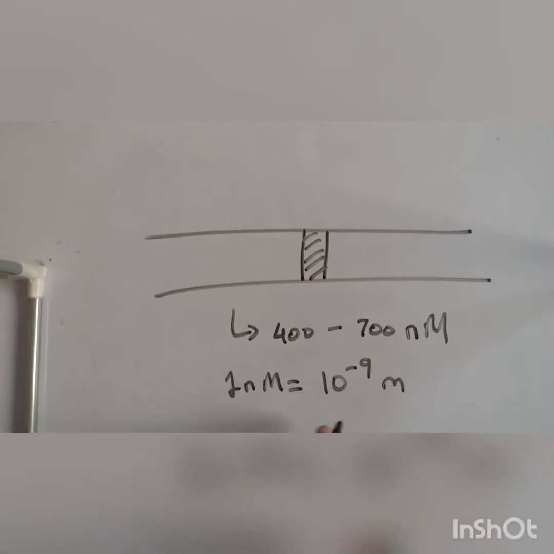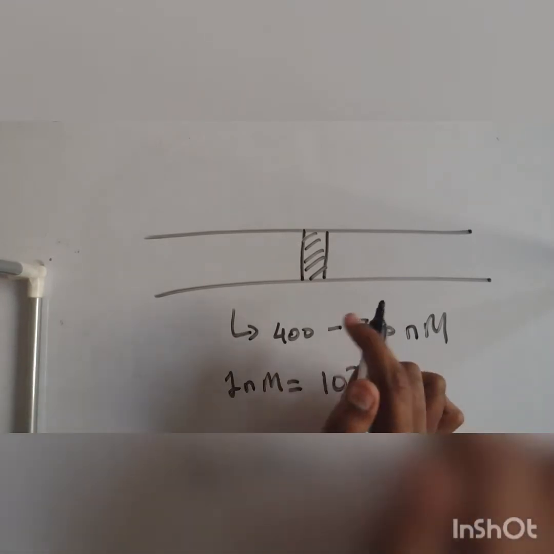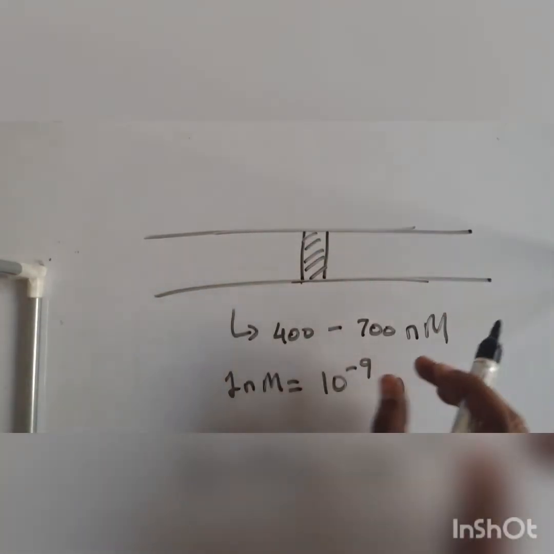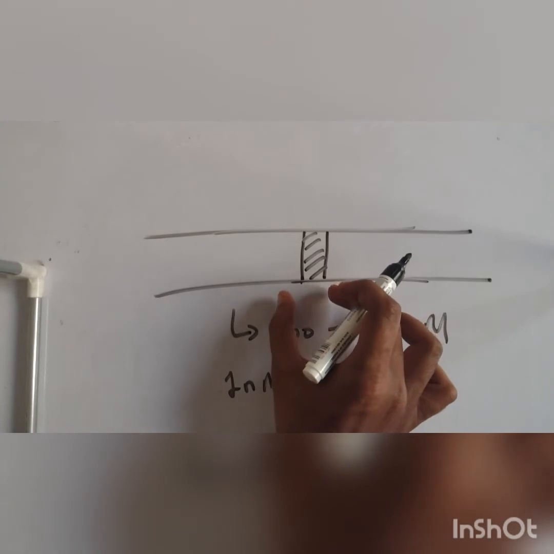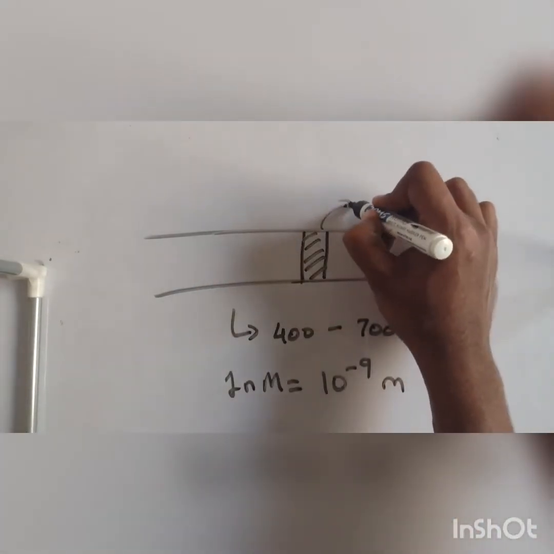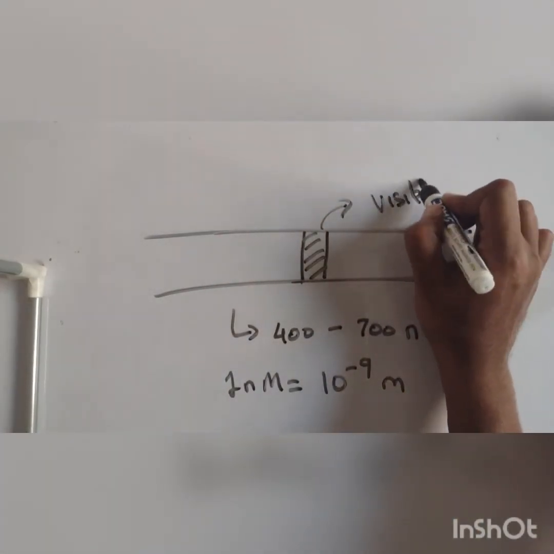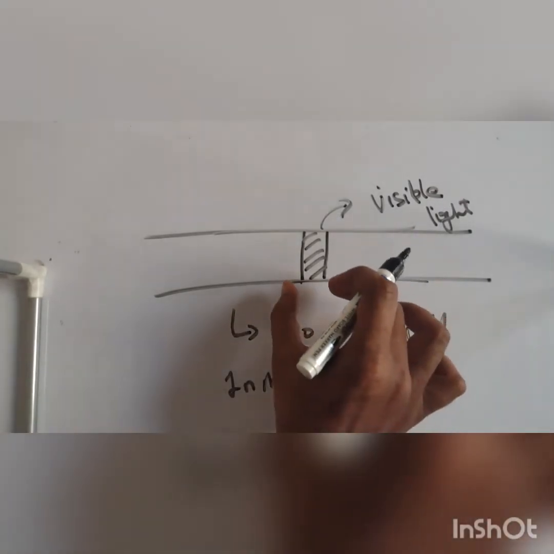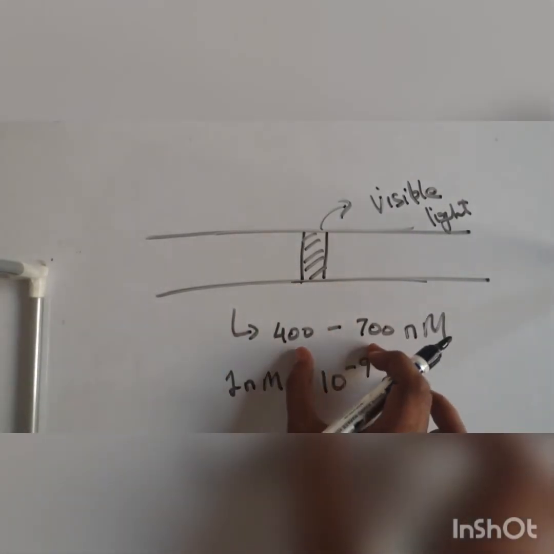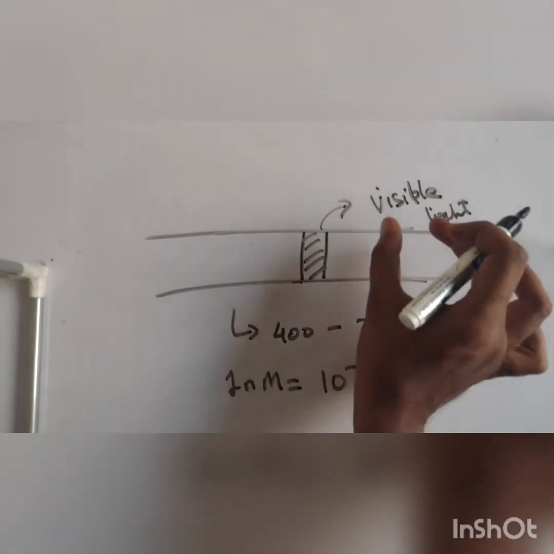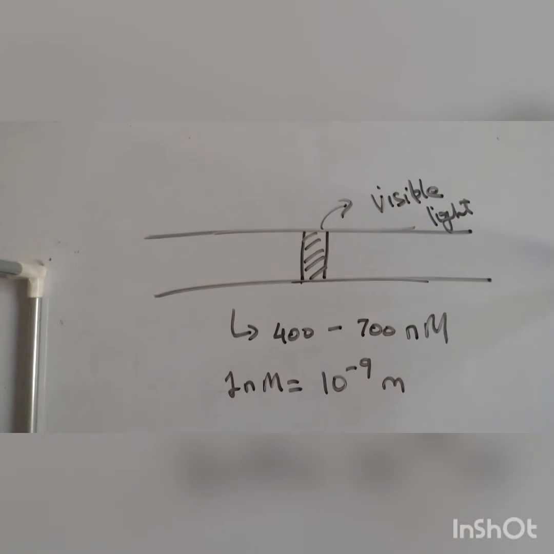Now understand, 1 nanometer is equivalent to 10 raised to minus 9 meter. Okay, are you following it? See how small it is. So in the electromagnetic spectrum band, out of the whole light, we can see only a small bit of light. Our human eye can detect only a small bit of light. That is known as visible light. Why is it called visible light? Because only if the light is traveling with this much range, only then are we able to see.